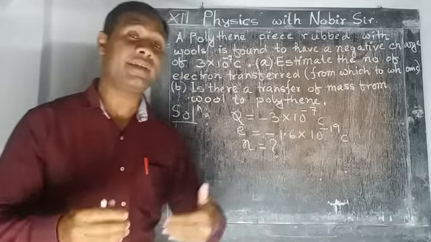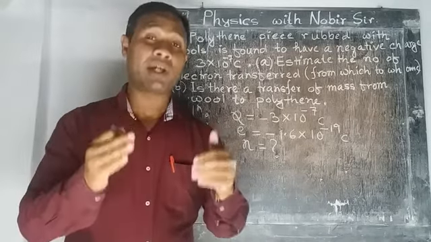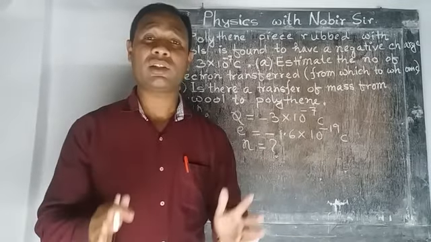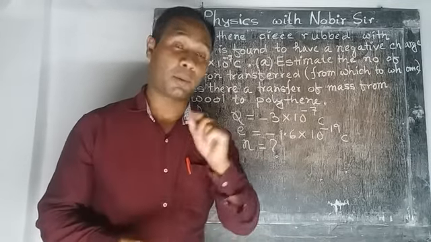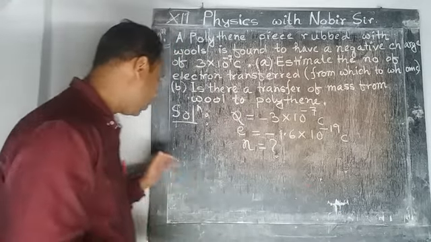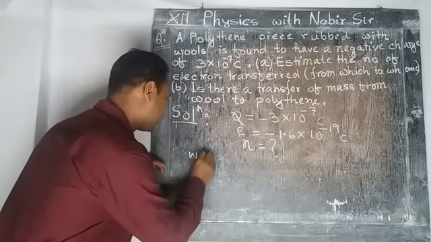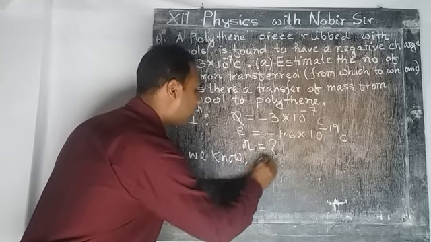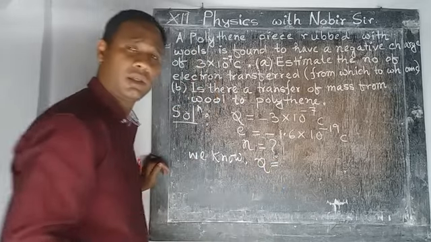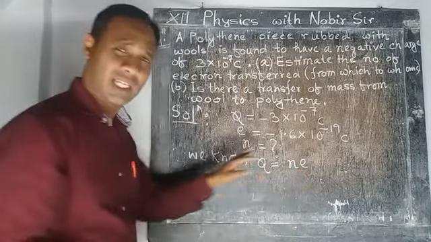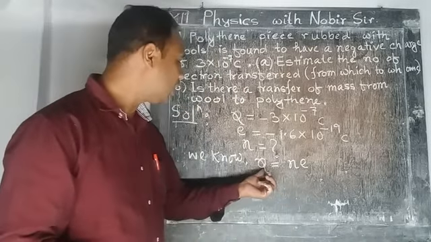We have already discussed the properties of electric charges, that is, quantization of charge. In the quantization of charge, we got a formula, and from that formula we have to calculate. We know the charge of a body should be plus or minus Ne. We ignore plus minus, just for calculation. So Q equal to Ne.